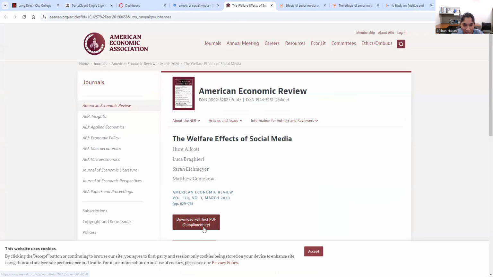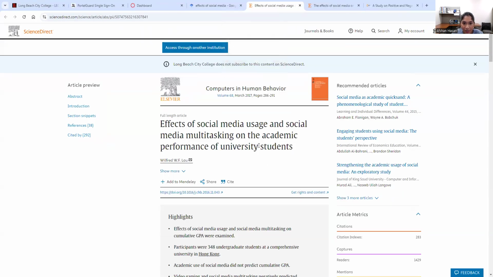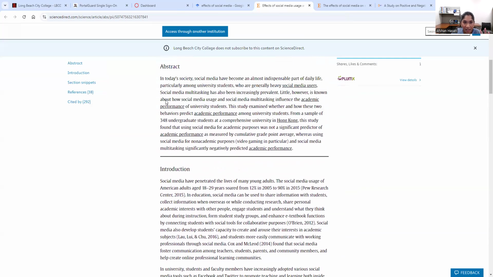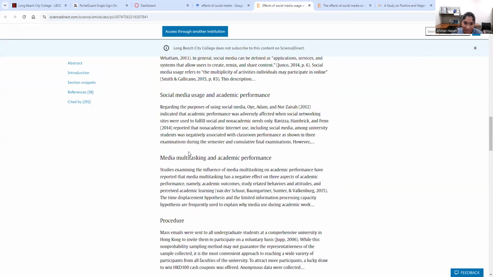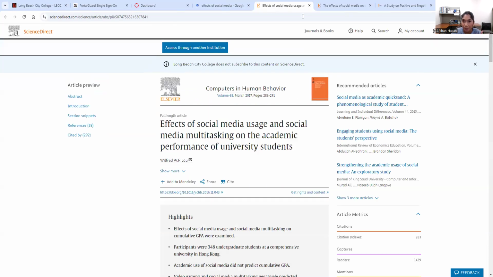Now let's talk about this one. It says welfare effects on social media. So let's just take this one. It says effects of social media usage and social media multitasking on academic performance of university students. This is already telling me that there is some type of experiment going on. But let's just look. It says abstract, cool, and in the abstract I can also find out if it's a proper article. Right now, I already see a sample of 348. That means they did do some type of research. So it has an intro, a procedure, which means they had a method, discussion, and conclusion. So this one would work. This one would be approved.